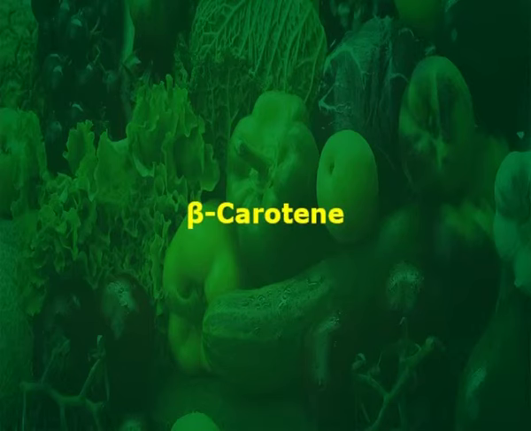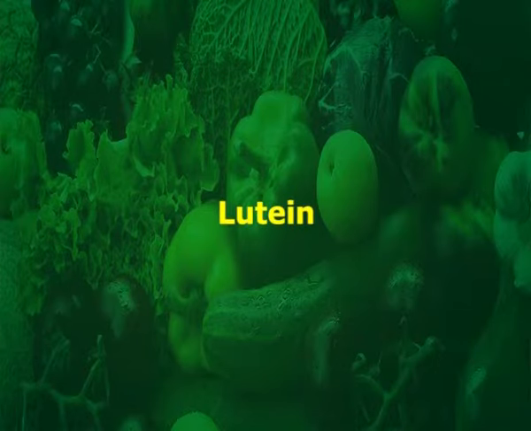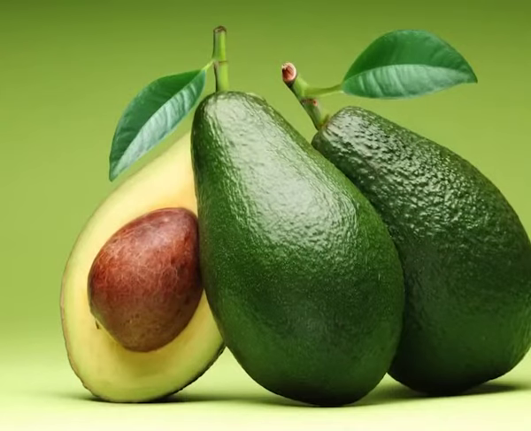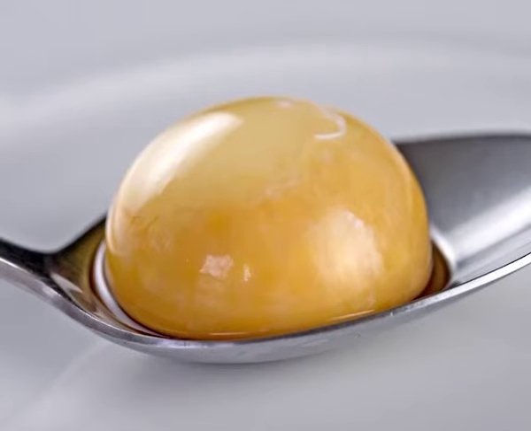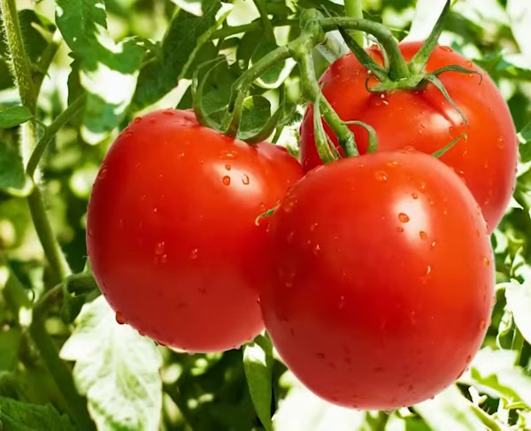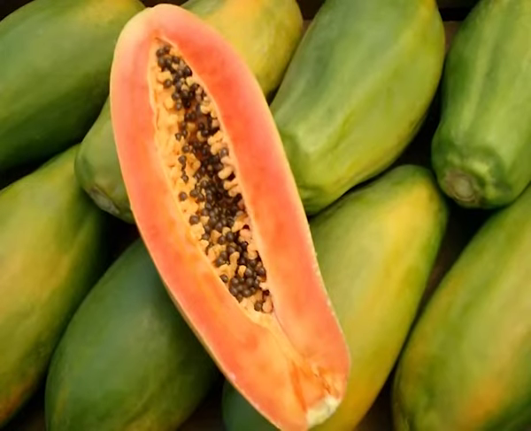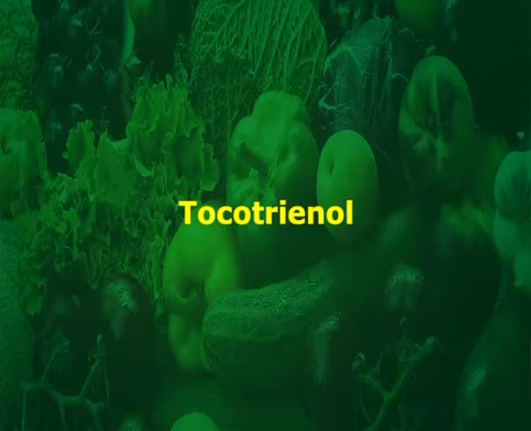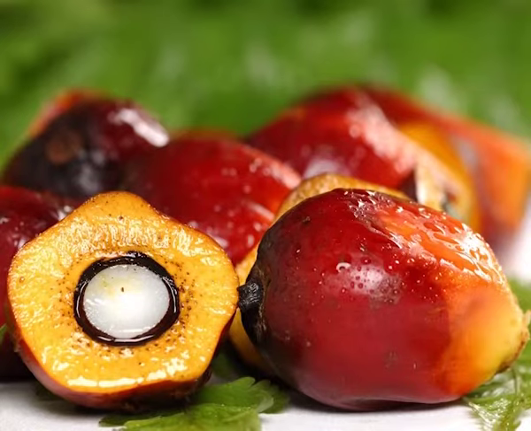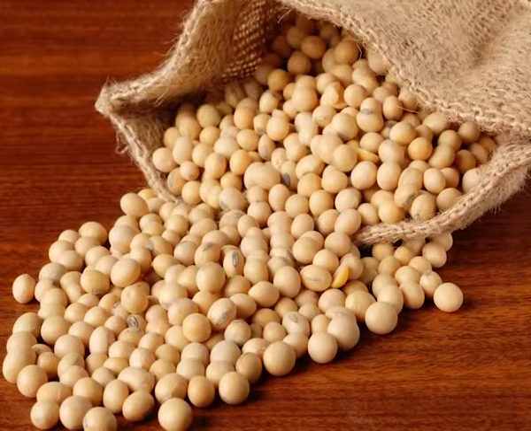There are various rich sources of nutraceuticals. Beta carotene is present in carrots, oat, and vegetables. Lutein is present in corn, avocado, egg yolk, and spinach. Lycopene is present in tomatoes, watermelon, grapes, guava, and papaya. Tocotrienol is present in grains and palm oil. Saponins are present in chickpeas and soybeans.